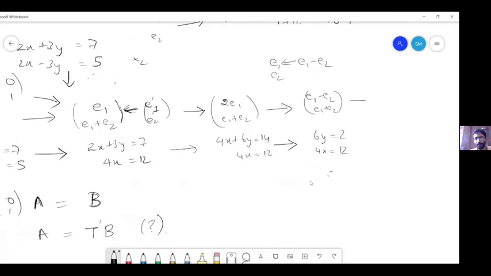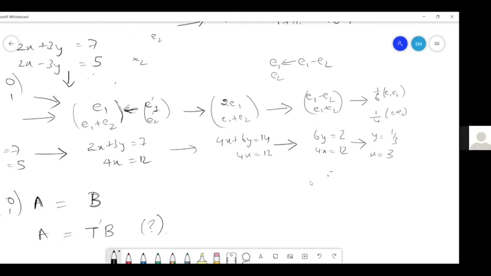You would multiply 1 by 6 with this, E1 minus E2, and then 1 by 4 with this, E1 plus E2. Yeah. So you have y equal to 1 by 3 and x equal to 3. Right. Right. So Sunil, any comments on this?